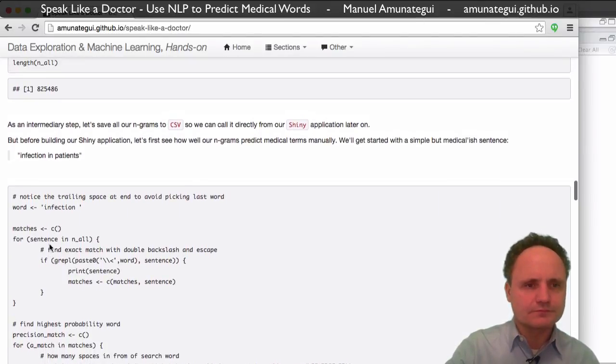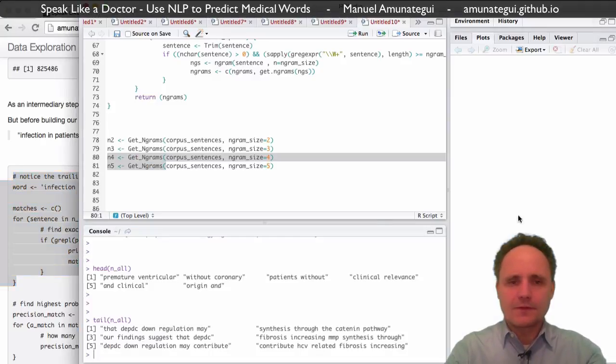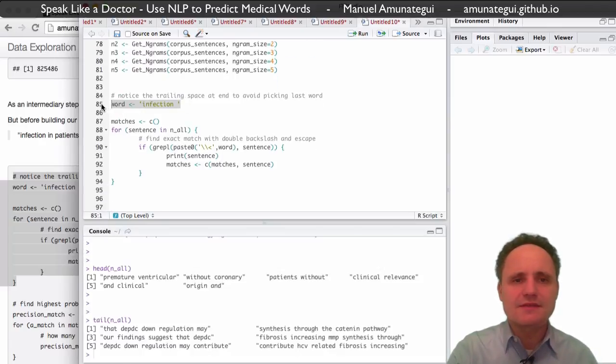Even though we're going to run this in a Shiny application, let's run it manually to see how it works. Let me load that up here. We're going to start with a sentence, which is just one word, the word infection, and ask it to predict what should come after infection. You'll notice I'm leaving a blank space here because we're never looking for the end of the engram. We always want a space because we always want another word afterwards. That's just a little trick to make sure we never get the last word of the engram.